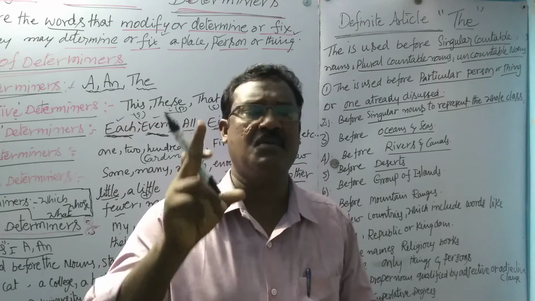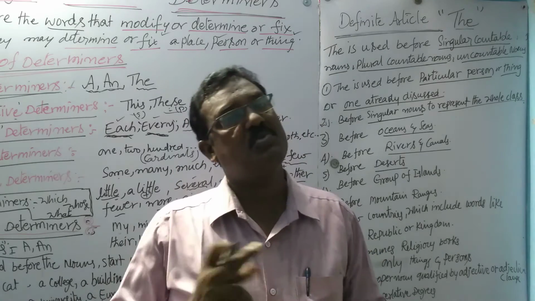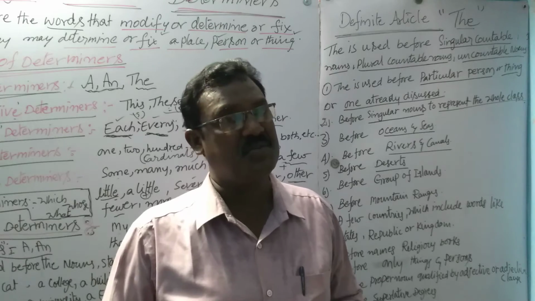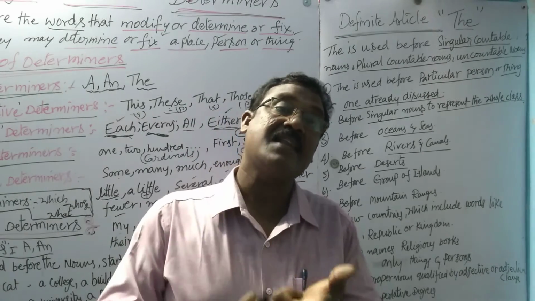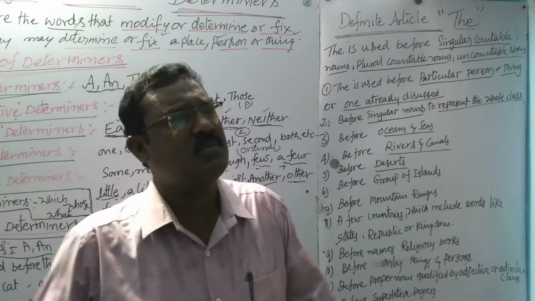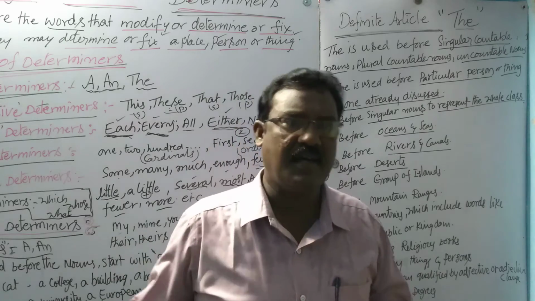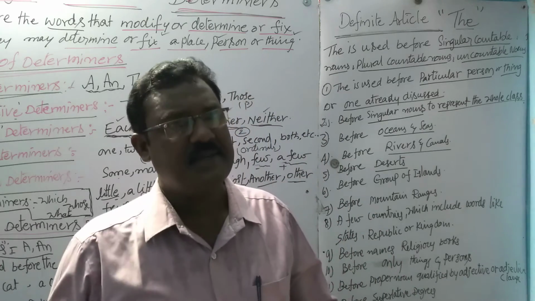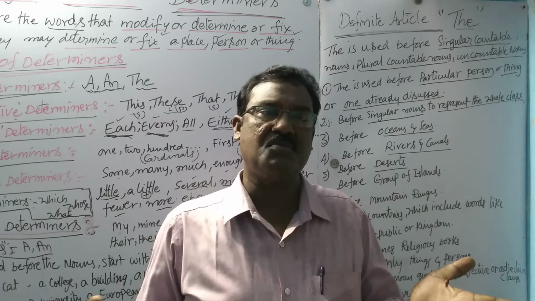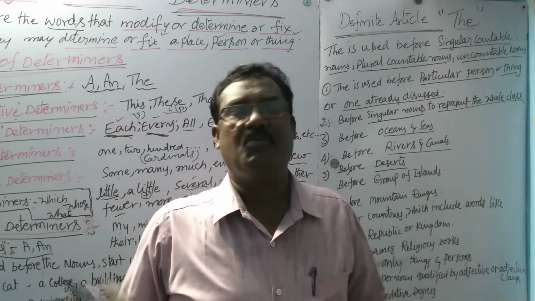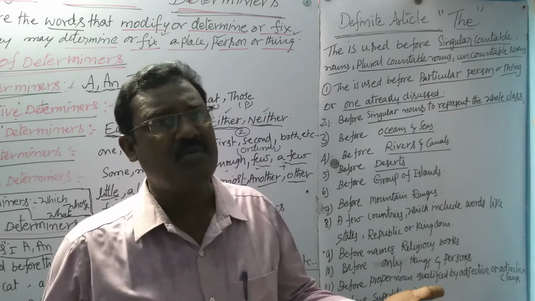So the definite article is used not only before singular countable nouns. Singular means one noun. Before plural countable nouns also it is used, and before uncountable nouns also. Uncountable means sugar, water, rice, wheat. Such nouns we can't count. One sugar, one water, one wheat, we can't count.